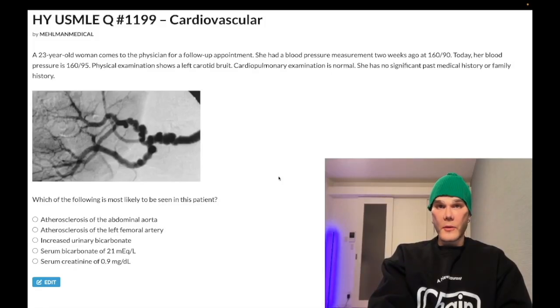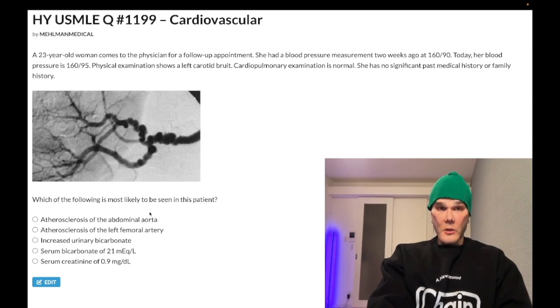How's it going, guys? Medium difficulty question, cardiopulmonary, steps 1 and 2, 23-year-old woman. Blood pressure 2 weeks ago, 160 on 90. Today, 160 on 95. Physical exam shows a left carotid bruit. Cardiopulmonary exam, normal. No significant past medical history or family history. We have this renal angiogram here, which is our string of beads appearance, very buzzy for fibromuscular dysplasia and USMLE. We'll talk about it as we move through. What's most likely we see in this patient?